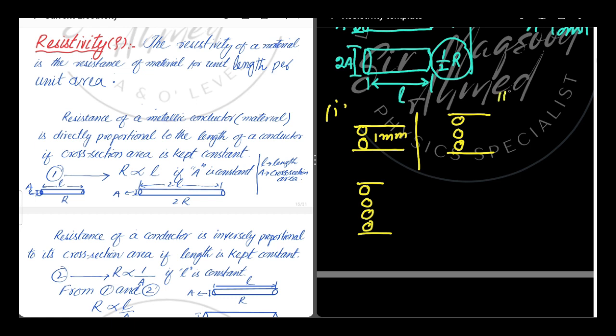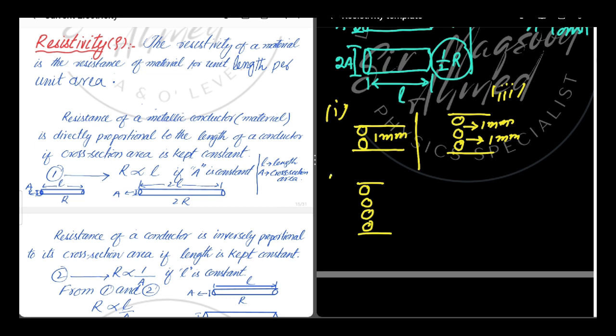In the second diagram, we have increased the cross section area, so the number of atoms present in the cross section area has increased. Let's suppose there are 3 atoms. As in example number 1, the gap between two atoms is 1 millimeter. So there are two gaps. The first gap is 1 millimeter, and the second gap is also 1 millimeter.